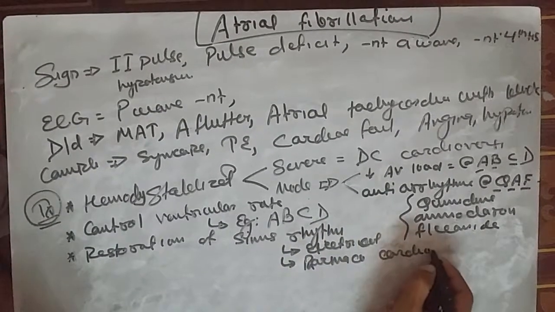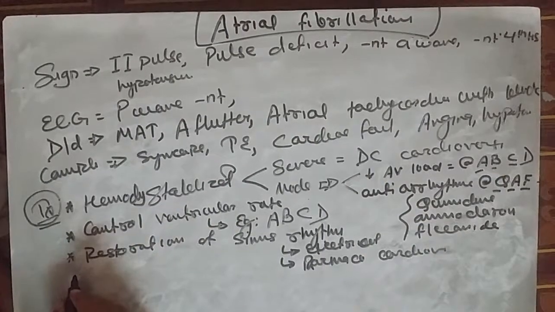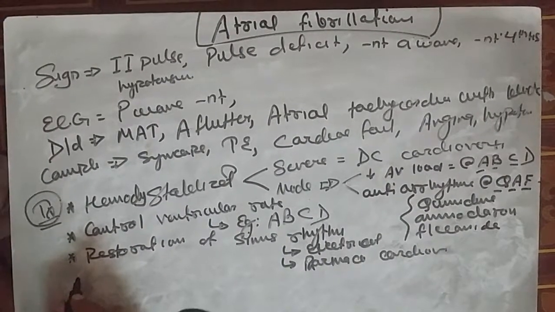So these are the methods for the restoration of the sinus rhythm.